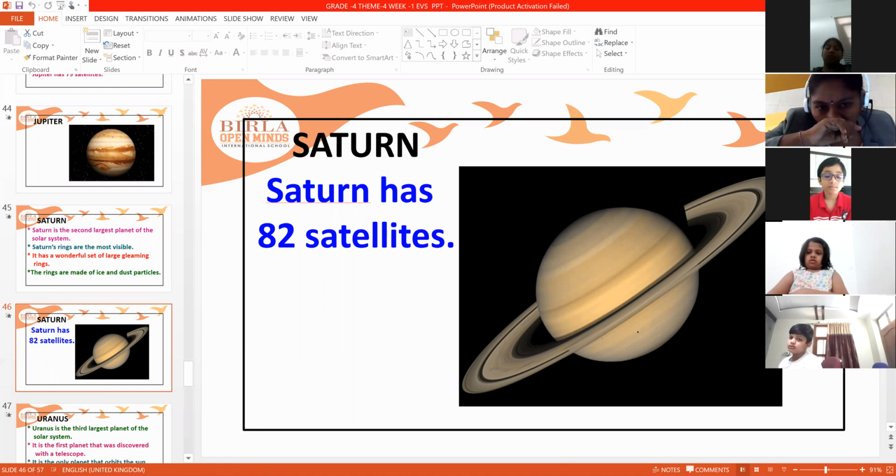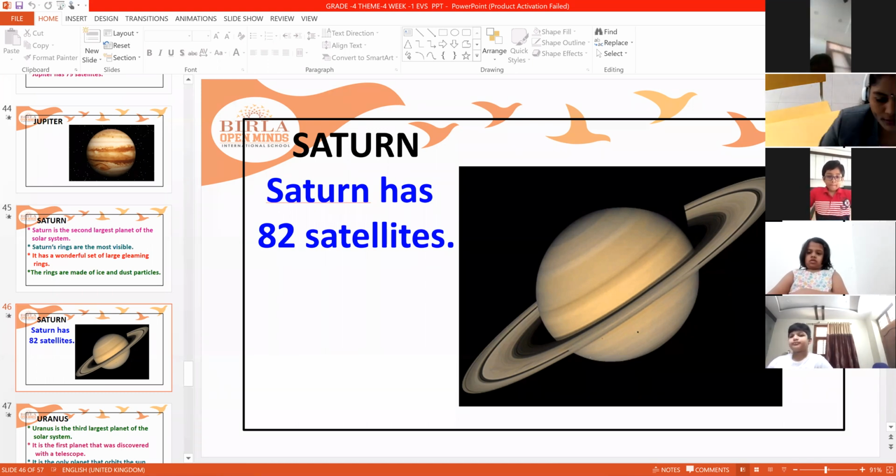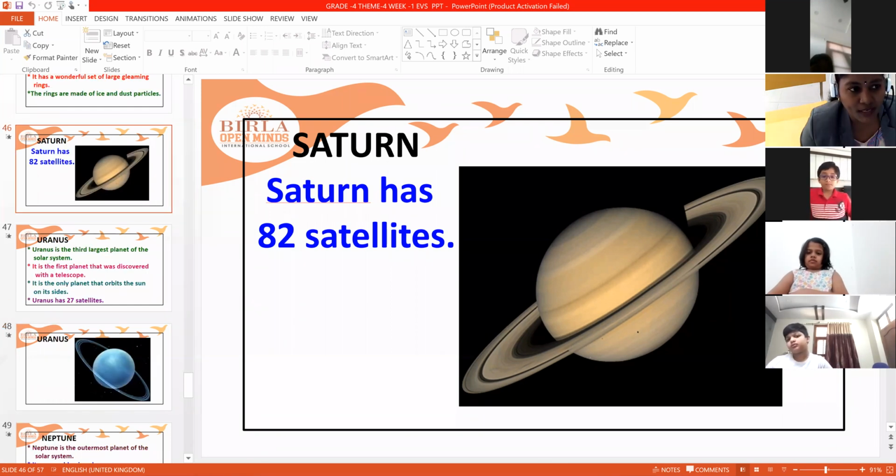So these rings we can see also. And these rings are gleaming. Gleaming means shining. Why will it shine? Due to the sunshine. The sunshine falls on Saturn also, and it can shine. Saturn has 82 satellites. This is the ring present around Saturn, and that ring is made up of ice and dust particles.